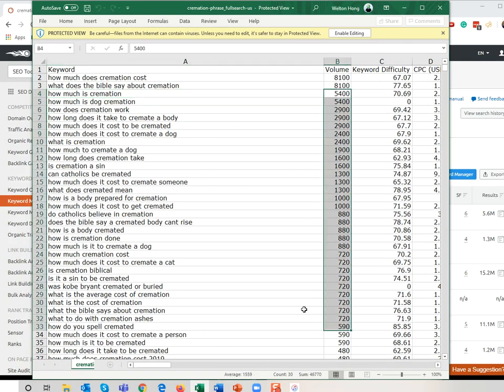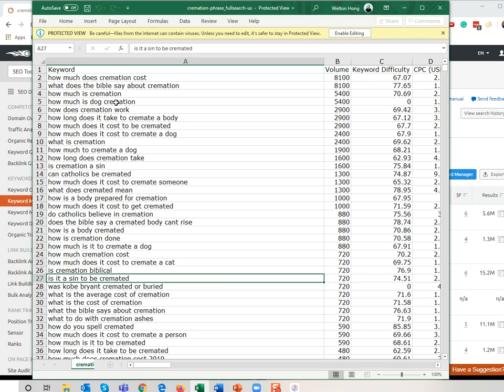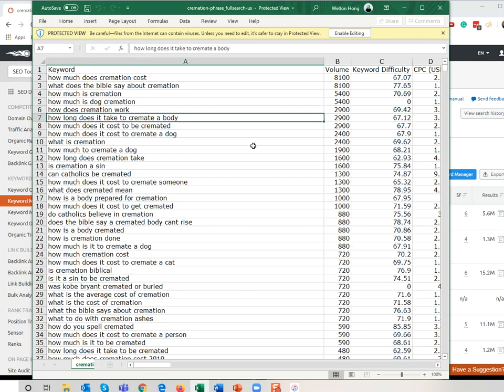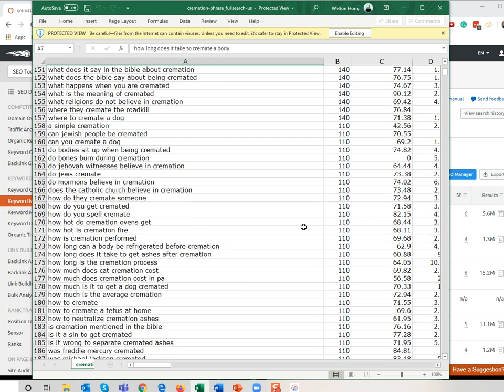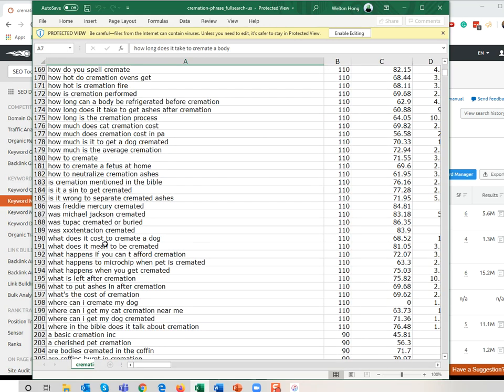And sort it by volume. And you can start to figure out, okay, how does cremation work? How long does it take to cremate a body? These are all, right, very good questions you can answer on your website. So this is one of the most nifty tools out there to continue to look for ideas.